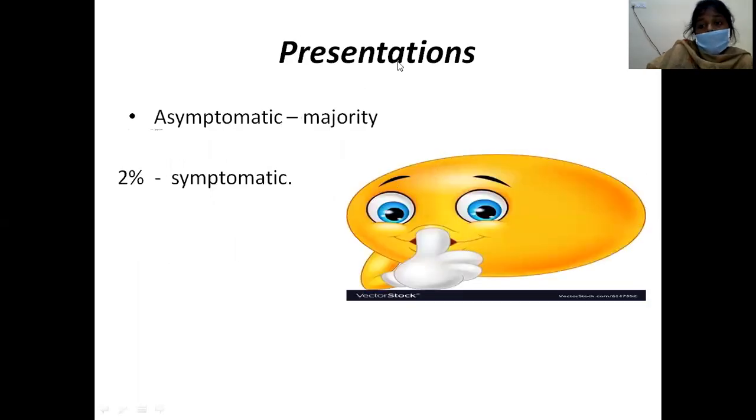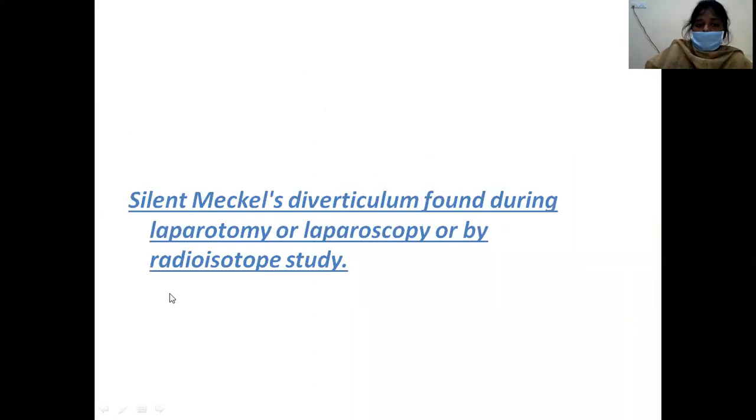So how does this Meckel's diverticulum present? As already discussed, it is 2% prevalent and 2% symptomatic. That is, in the majority of cases it is a silent Meckel's diverticulum, asymptomatic in the majority of cases. It is symptomatic in only 2% of cases.